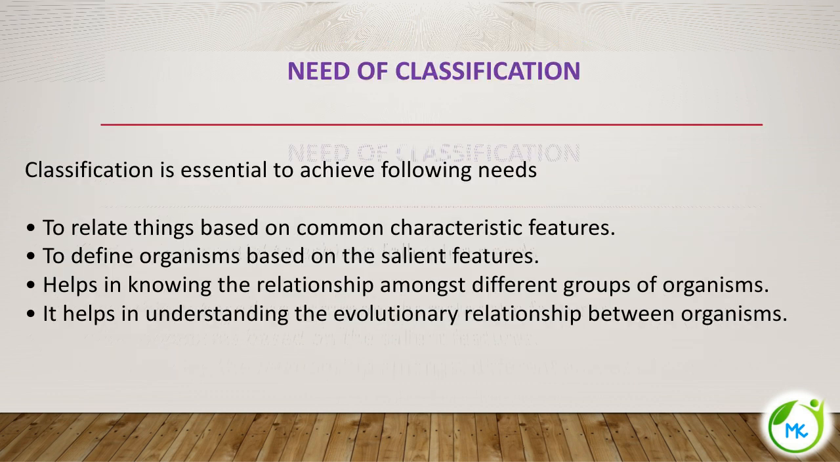So what is the need for classification? As I already told you, without a classification system, we cannot learn about the diversified organisms. It will be very difficult to know about the organisms. Classification is essential to achieve the following needs: to relate things based on common characteristic features, to define the organisms based on salient features, and to help in knowing the relationship among different groups of organisms. Also, classification helps to understand the evolutionary relationship between the organisms.